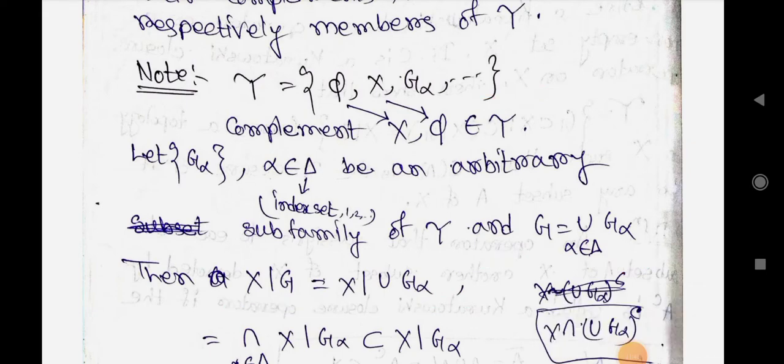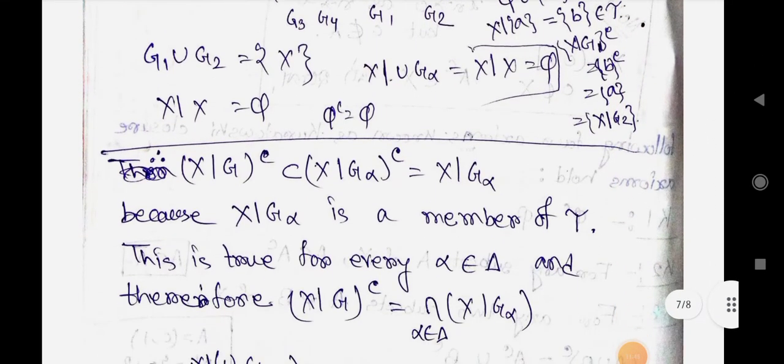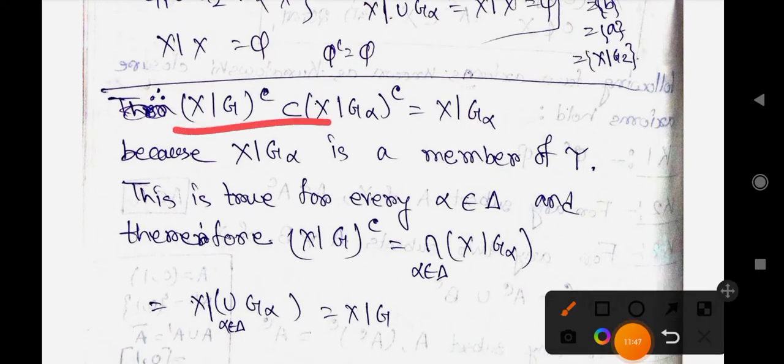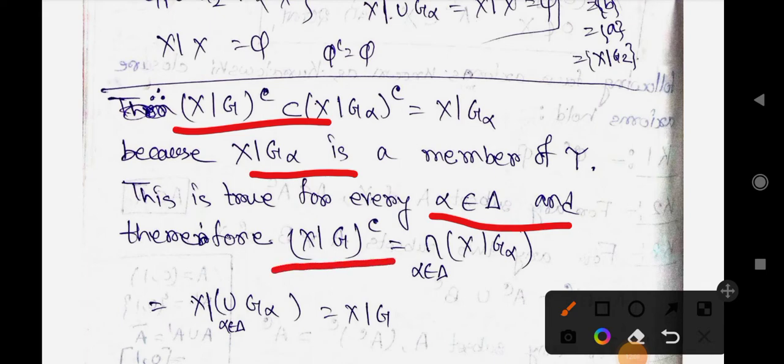Here I put a note. Then X minus G whole C is a subset of X minus G alpha C, which equals X minus G alpha because X minus G alpha is a member of tau. This is true for every alpha belonging to the index set delta, and therefore X minus G whole C equals the intersection over alpha in delta of X minus G alpha, which equals X minus the union over alpha in delta of G alpha, which equals X minus G.